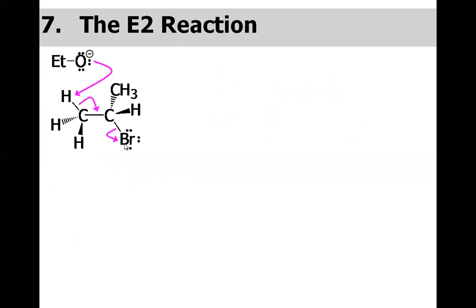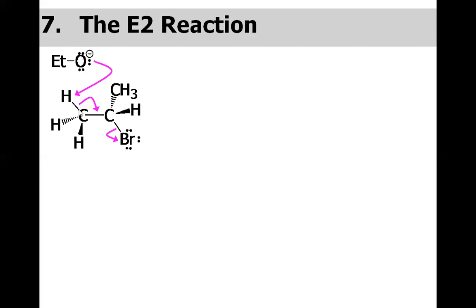This is the bromine, that is the halogen. So this carbon is the alpha carbon because it is directly connected to the bromine. This carbon, the second carbon, is called the beta carbon, and the hydrogen is called the beta hydrogen. So this base attacked this beta hydrogen. In fact, it abstracted this beta hydrogen.